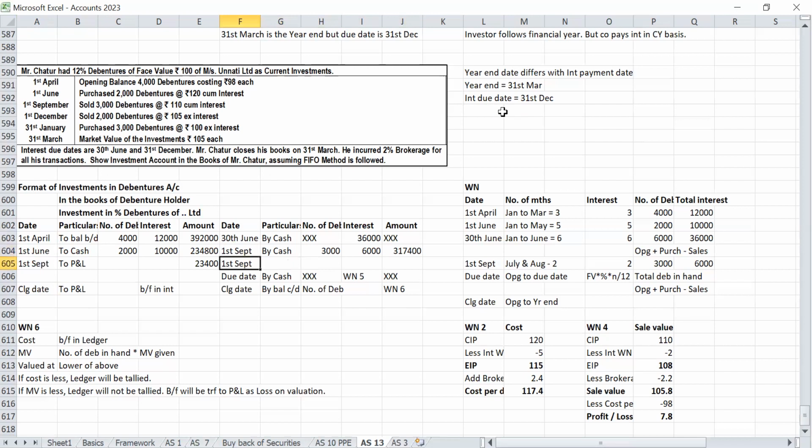Then on 1st December, again sold, yes, sir, 2,000 debentures. Interest calculation on 1st December. Before that, the due date will not come. Right, sir.